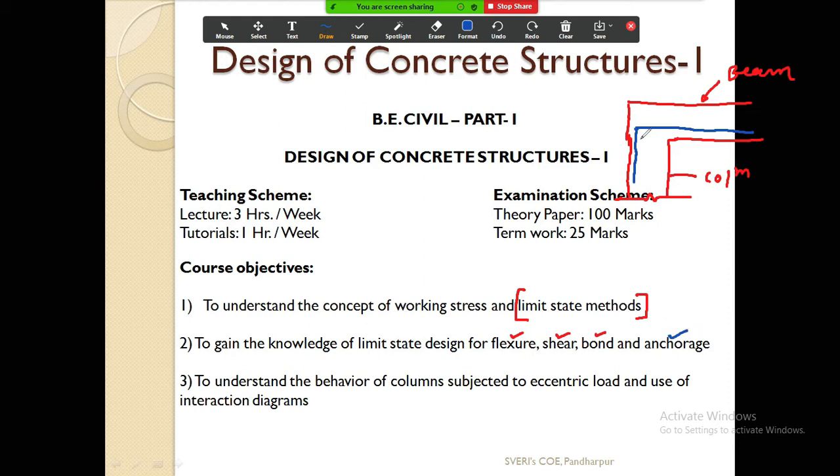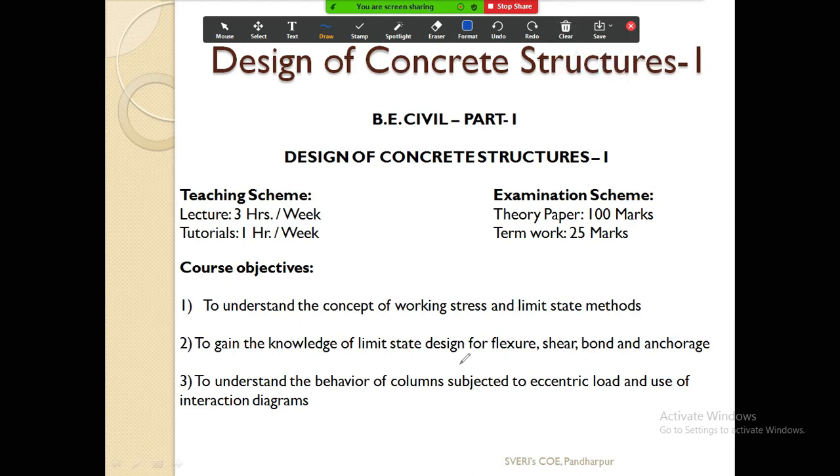We are anchoring this bar into the column, and the length up to which this bar moves into the column is called the development length. From this development length, the bond stress is calculated. So this is the introductory part, and we will see all this in detail later on.